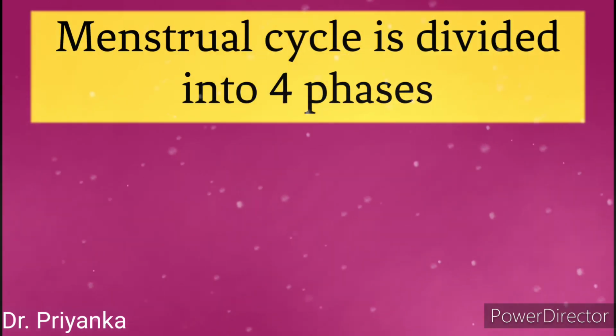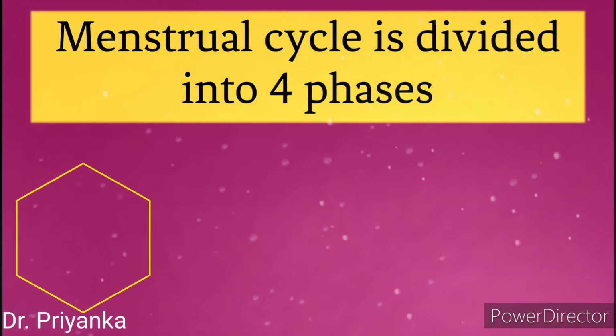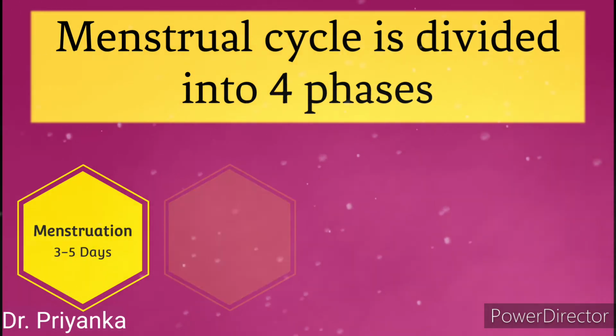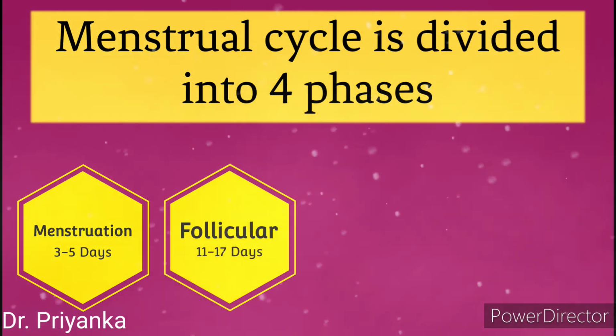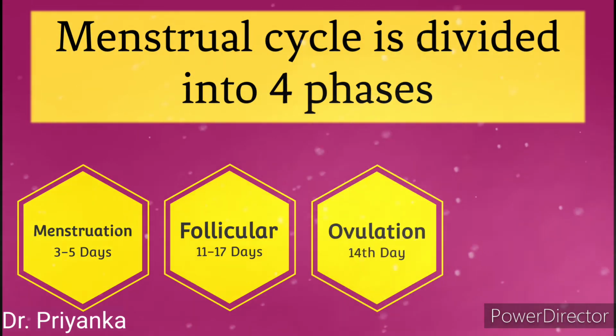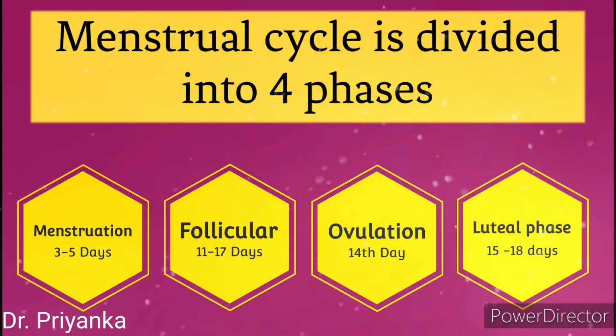Now the menstrual cycle is divided into four phases. The first phase is menstruation or the menstrual phase. It lasts for 3 to 7 days. Second is the follicular phase that lasts for 11 to 17 days. Then ovulation, which specifically occurs on the 14th day, and last is the luteal phase, whose duration is 15 to 18 days. Now we'll see each phase in more detail.